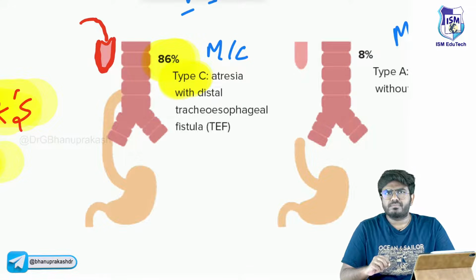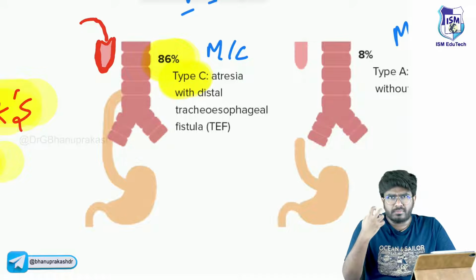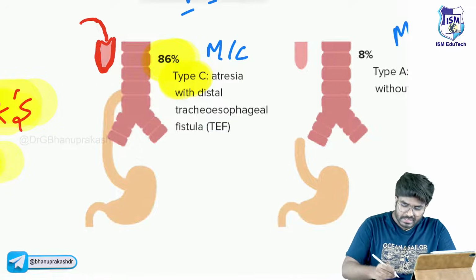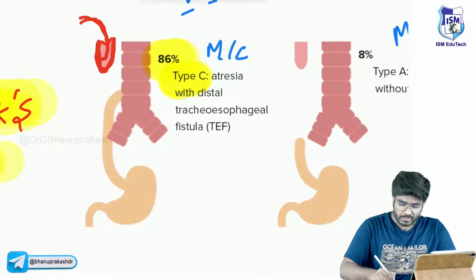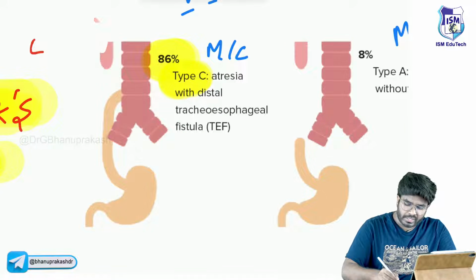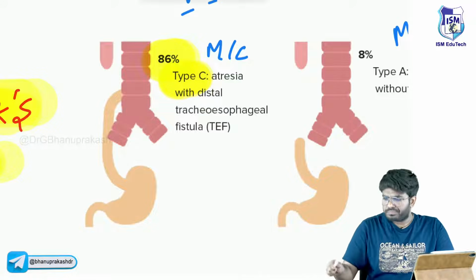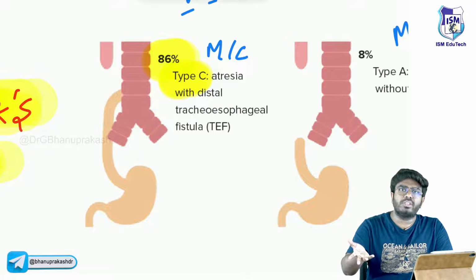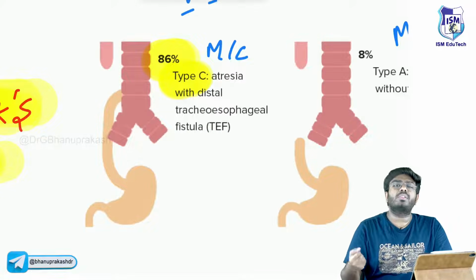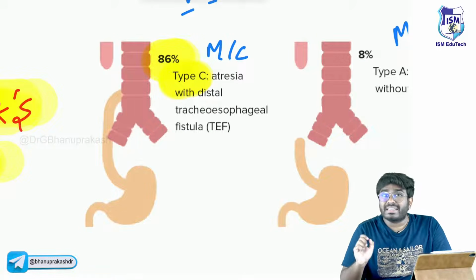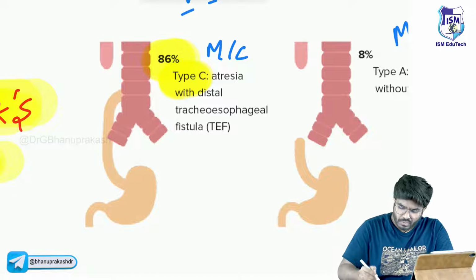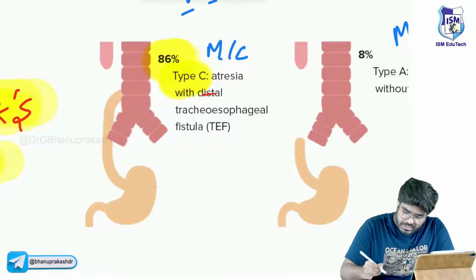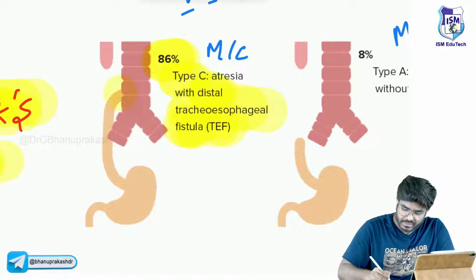Whenever this baby drinks the milk, what happens? The milk comes down like this and cannot go further. Immediately the baby is going to vomit. The baby cannot drink. So whenever there is a newborn who drinks milk and immediately vomits, think about tracheoesophageal fistula. 86% is the type C variety, with the distal tracheoesophageal fistula arising from this area.